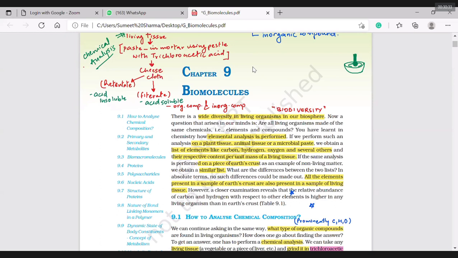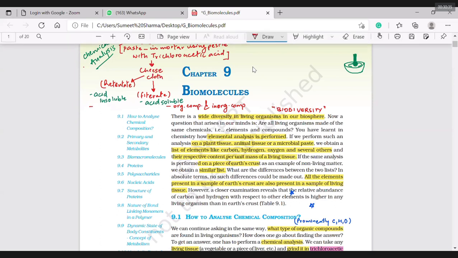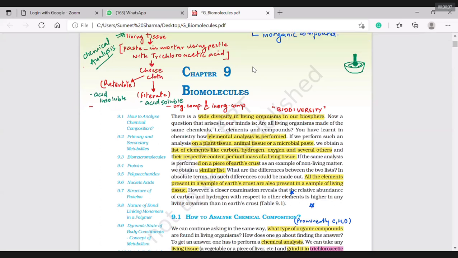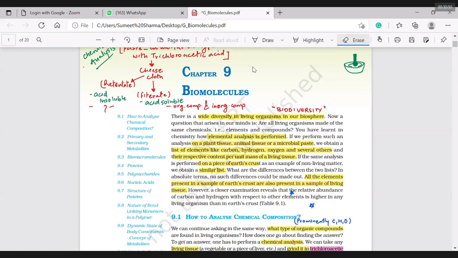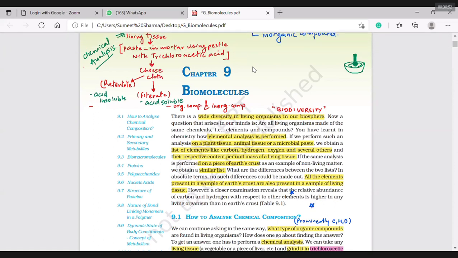Whereas acid insoluble will have, don't know. One thing is sure, right? I have said in the lower lines that organic compounds are confirmed. Okay, I must have added organic compounds here instead of this question mark.